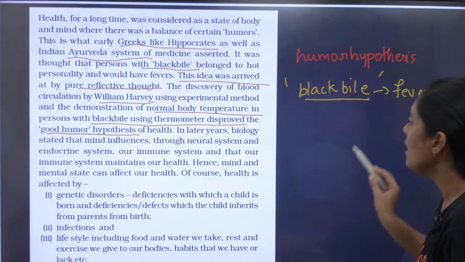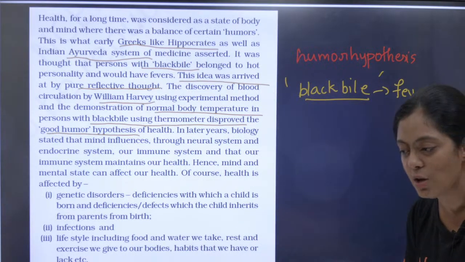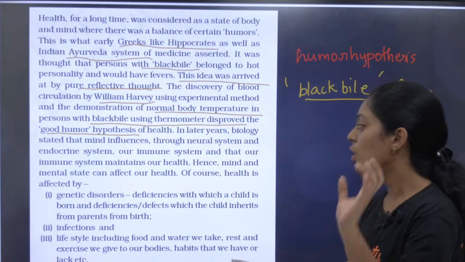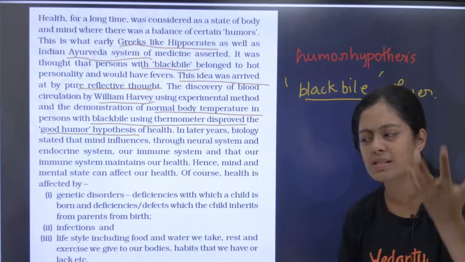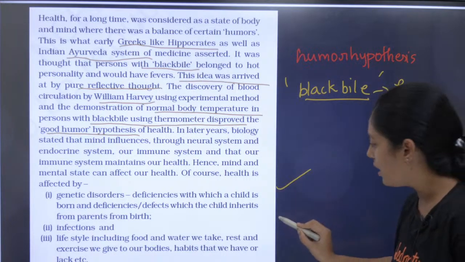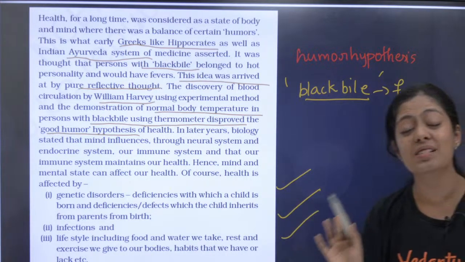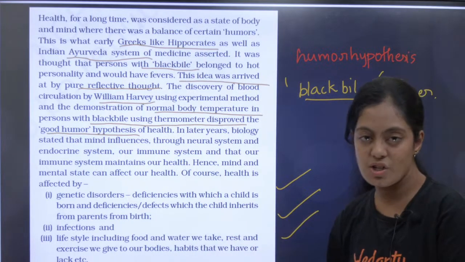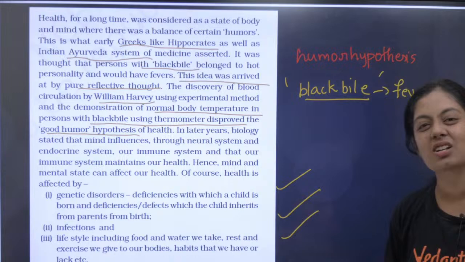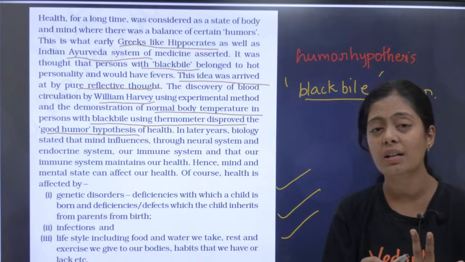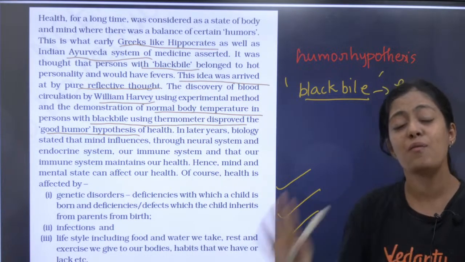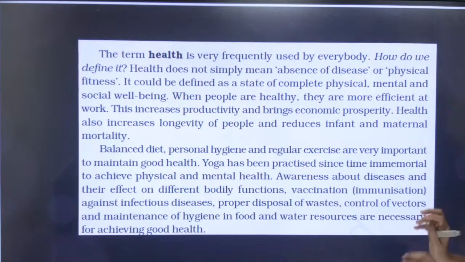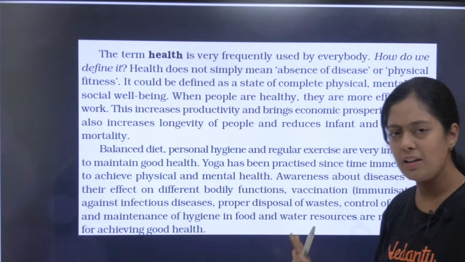யார் அதை propose பண்ணா? You had your Hippocrates and Indian Ayurveda system. Who disproved it? It was William Harvey. ரொம்ப முக்கியமான விஷயம். Now, let's try to understand how is our health affected. We have genetic disorder, we have infection, and we have lifestyle conditions. Okay, so genetic disorder example already சொல்லிட்டோம். Infections நம்ம பார்க்கப் போறோம். Then lifestyle conditions, it includes your food, water, the kind of air you breathe, everything is going to control your lifestyle infections. Okay, yes, ரொம்ப முக்கியம். இதையும் நம்ம பார்த்துட்டோம்.